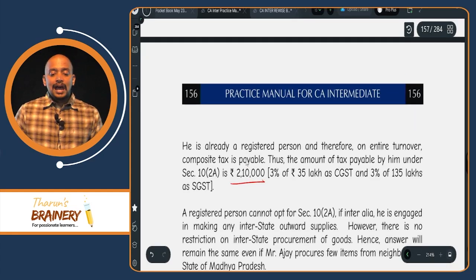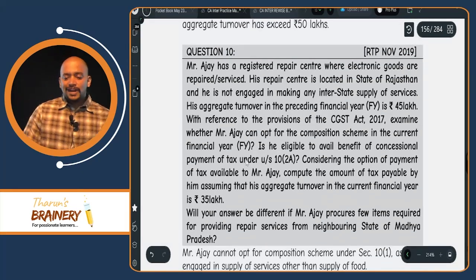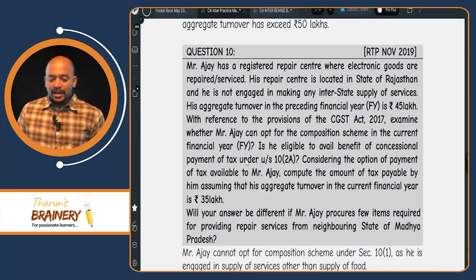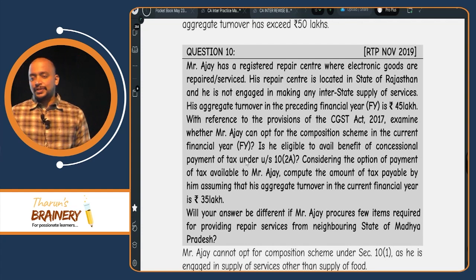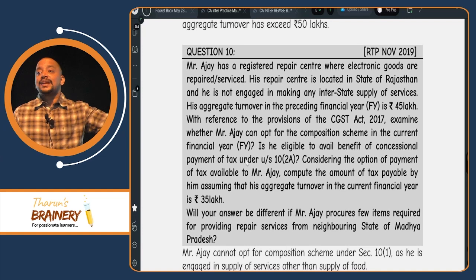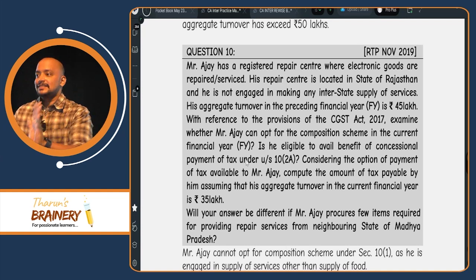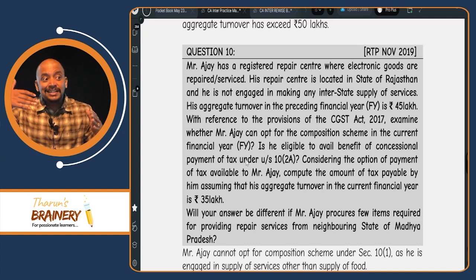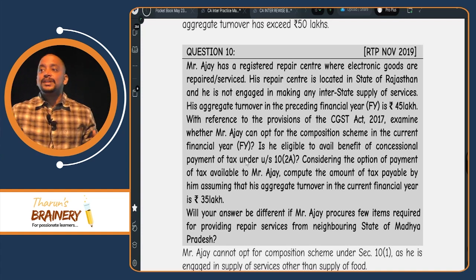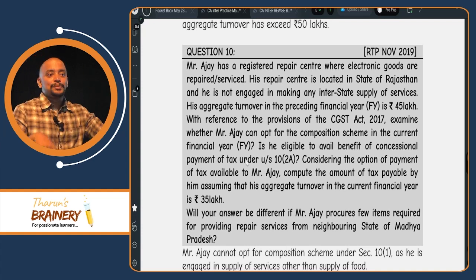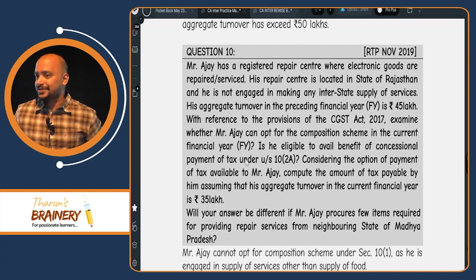Clear? And next part, will your answer be different if Ajay procures few items required for providing repair service from the neighboring state Madhya Pradesh? So, they are making interstate purchases. Can they continue in composition scheme? Yes. They should not make interstate supplies, meaning interstate outward supply of goods or services. But inward supply they can have interstate, no restriction.